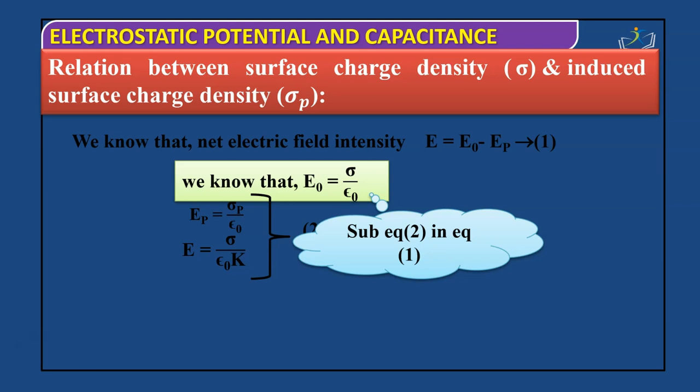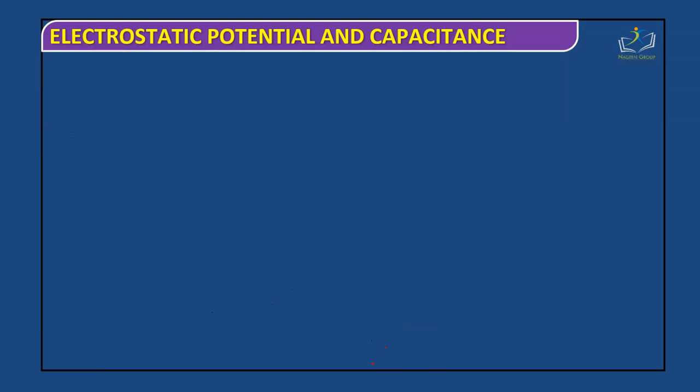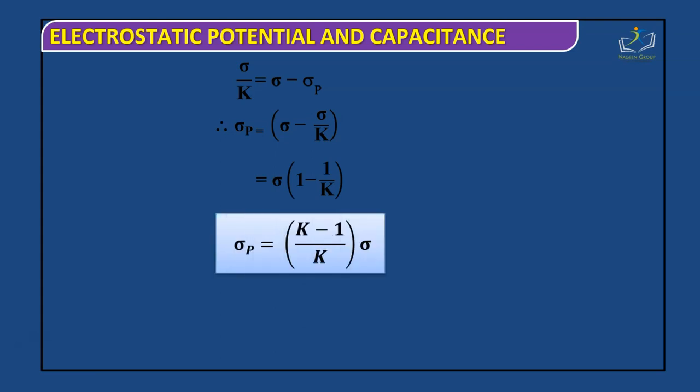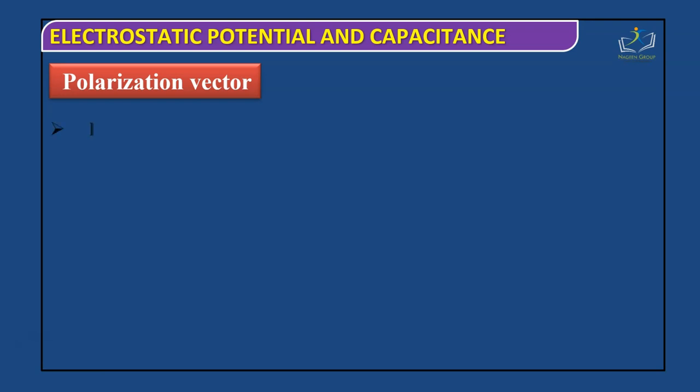Substituting the value of equation 2 into equation number 1, we get sigma by epsilon naught K is equal to sigma by epsilon naught minus sigma P by epsilon naught. Epsilon naught cancels out and the final result is sigma P equals sigma minus sigma by K, that is sigma times 1 minus 1 by K. This is the final result: sigma P is equal to K minus 1 divided by K times sigma. The next topic is the polarization vector.